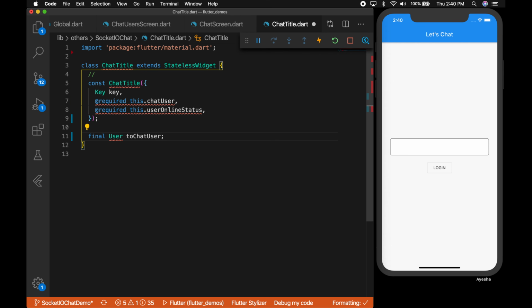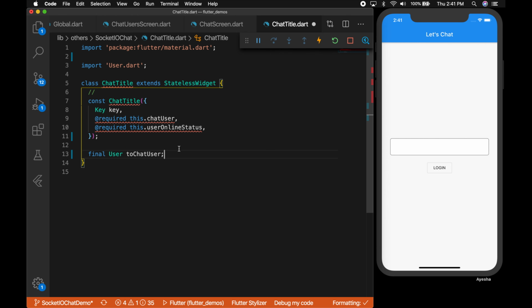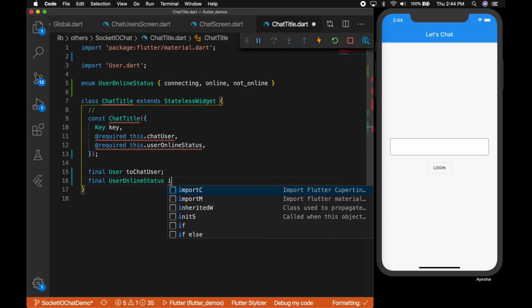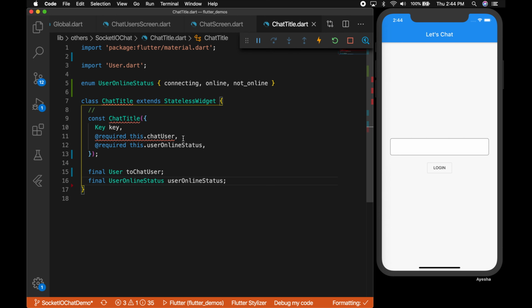The first one is the to chat user, so let's add an enum user online status. That will have 3 values. First is connecting, online, and not online. Now let's declare the variable for user online status. That will be user online status, and that should be to chat user.